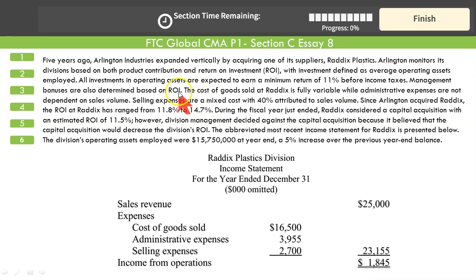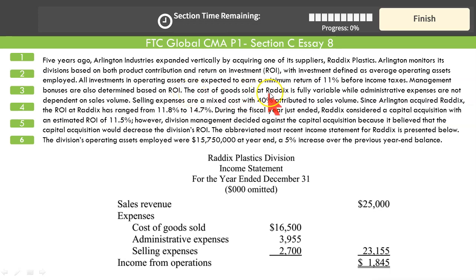Remember, whenever the performance is evaluated based upon return on investment, it will conflict with the business objective. Managers with the higher ROI will be reluctant to take on a project offering less ROI. We'll discuss in detail. That will be an issue in this question.